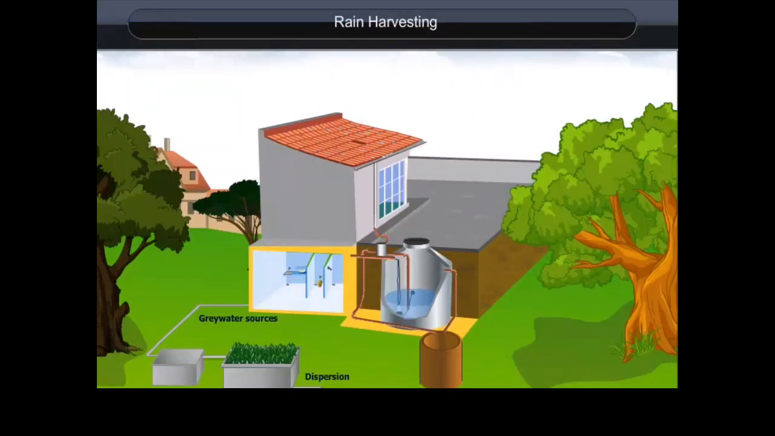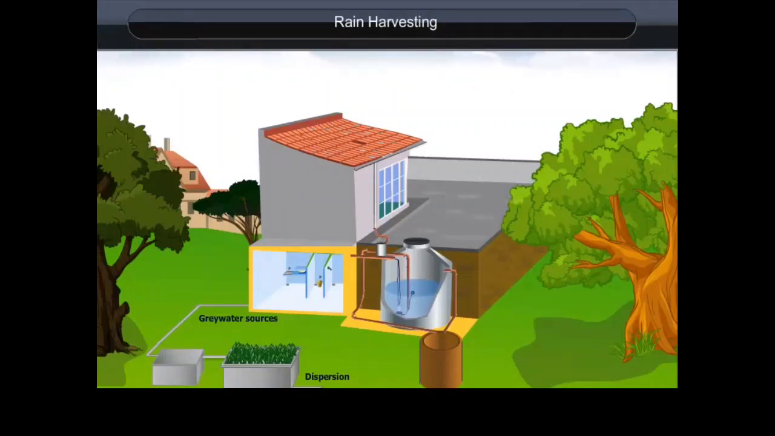This can be done in two ways: rooftop rainwater harvesting, and direct collection of rainwater into drains, which gets absorbed into the ground. Let us now study the method of rainwater harvesting.